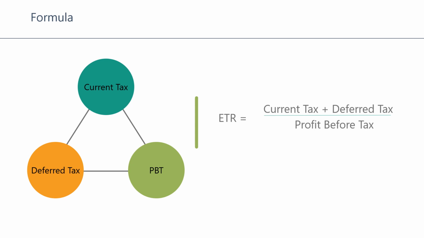Ideally, in case there are no permanent differences in the tax laws, the effective tax rate and the actual tax flow over the period would have compensating effects. It is the permanent differences like tax holidays, tax exemptions, special tax deductions, etc. that distort the deferred taxes. They have an ultimate effect on the effective tax rate.